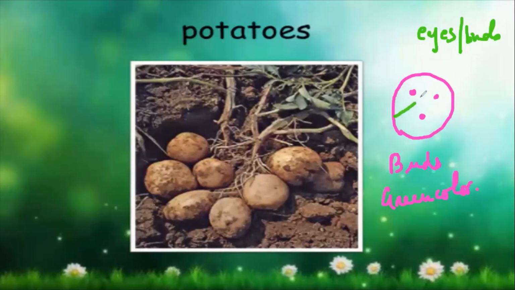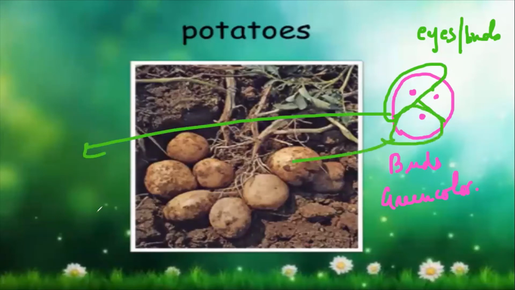So what you can do is cut this potato into 3 pieces. So number of eyes is equal to number of pieces you can make. Now take this piece, grow into the soil, take this piece and grow into another location, and this one in another location.